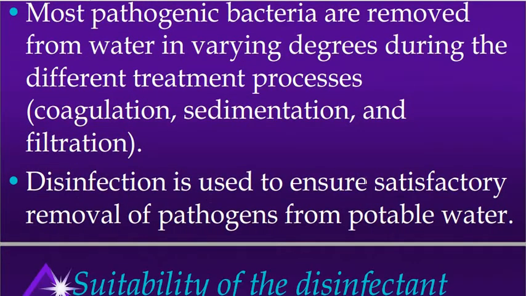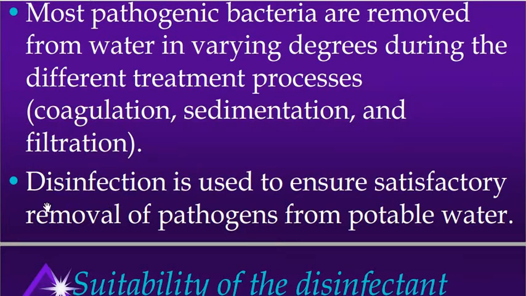Disinfection is used to ensure satisfactory removal of pathogens from potable water. It is a satisfaction given to us, to the public health engineer, that all the pathogenic microorganisms are killed in the potable water which is going to be supplied to the consumers.